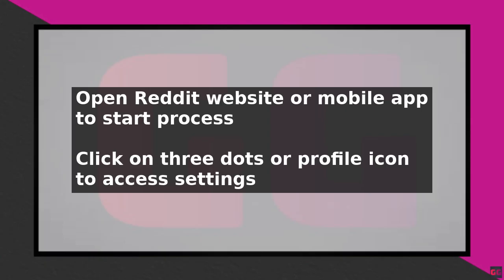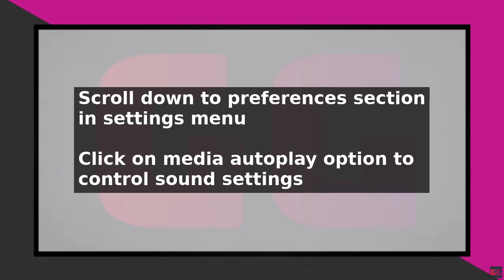In the Settings menu, scroll down to the Preferences section and click on it. In the Preferences section, look for the Media Autoplay option and click on it. The Media Autoplay option allows you to control whether videos and GIFs on Reddit play automatically with sound or without sound. To turn on sound, select the option that says Always Play with Sound or use default device settings.